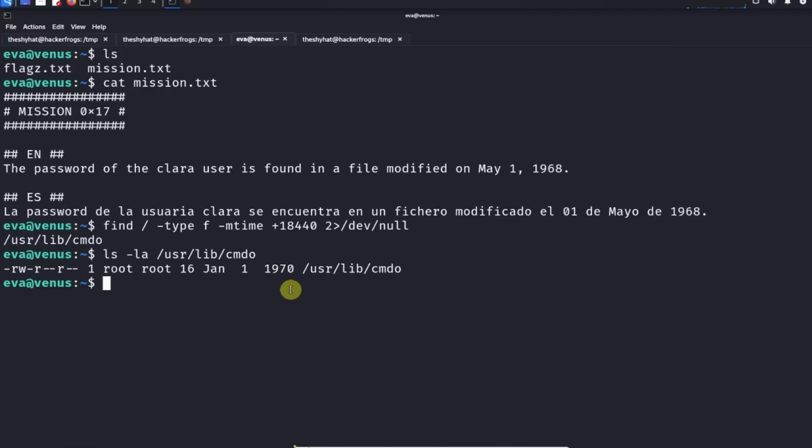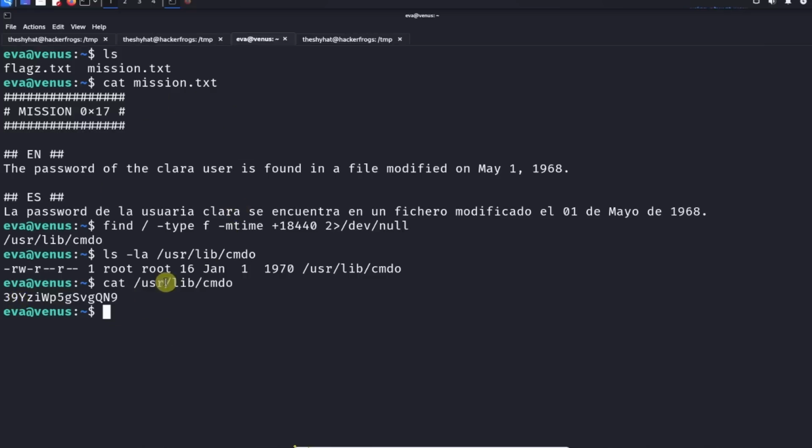That's unexpected. Okay. But anyways, we can read this file, and this file is going to have the password for the Clara user. So let's read the file. Okay, this is the file path, and this is the password. All right. Okay, so we've got the password for the Clara user.